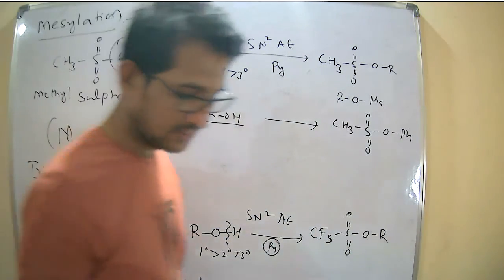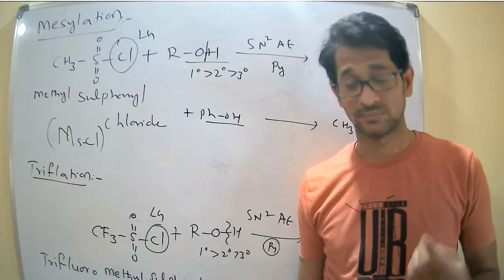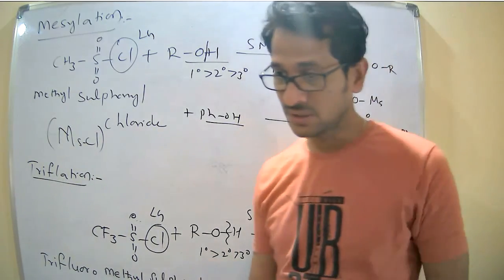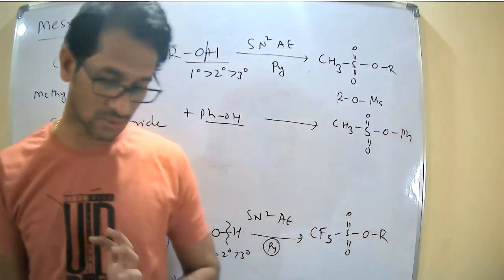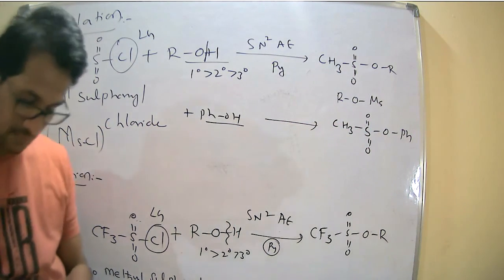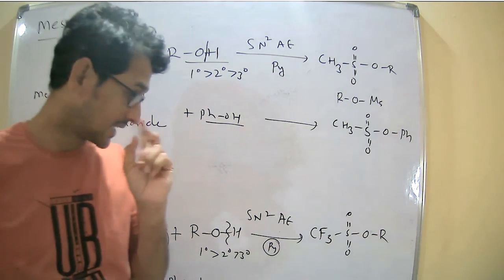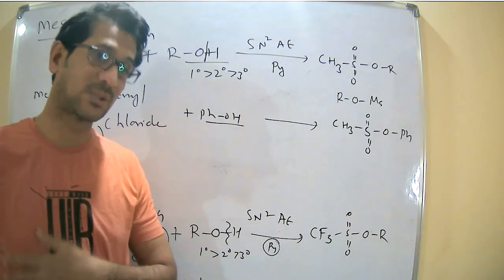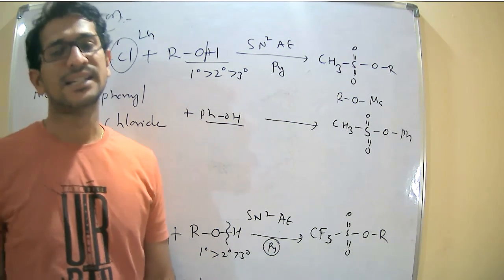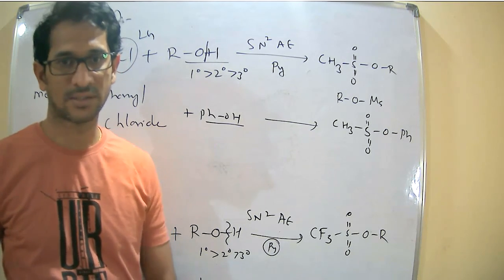So today we completed the acylation, tosylation, brosylation, methylation and triflation reactions. All these reactions follow the SN2 AE mechanism, and generally pyridine is the base used in all these cases. The cleavage of the OH bond is more reactive for primary. So these are the reactions that come under OH cleavage reactions. In the next class, we will discuss the CO cleavage of alcohols. Thank you.